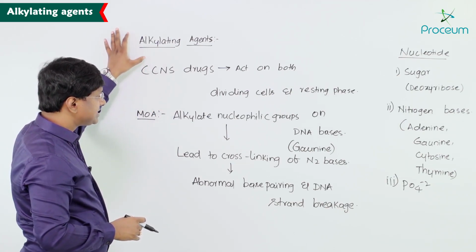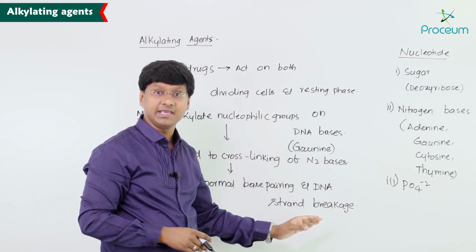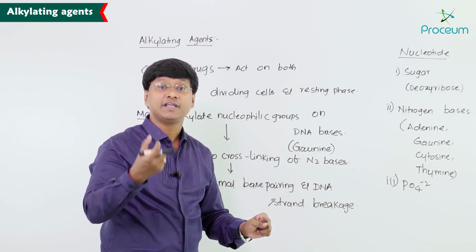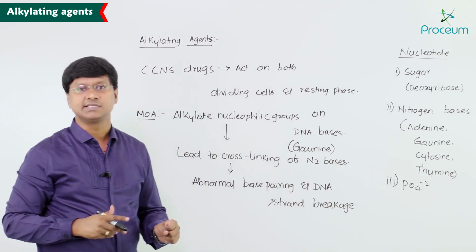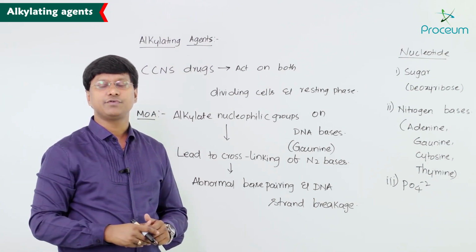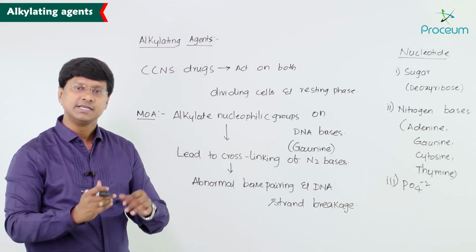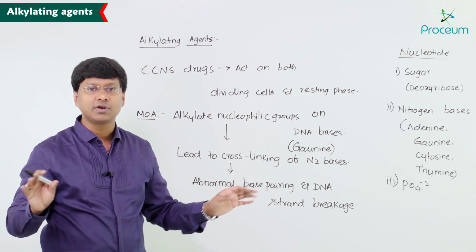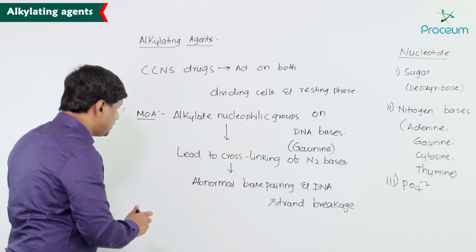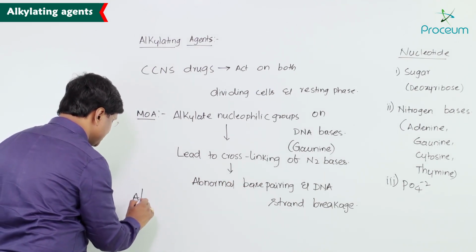So what are these drugs doing? They are breaking the DNA of the rapidly proliferating cells. Once they break the DNA of the rapidly proliferating cells, the cells die, and thereby there will be no rapid proliferation. Now let's look at the adverse effects of these drugs.